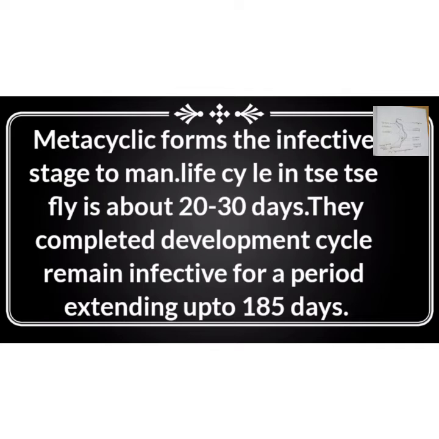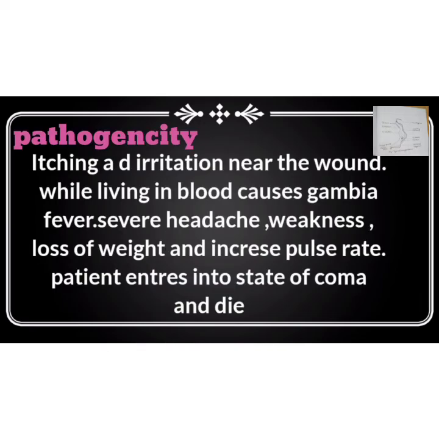The life cycle in the tsetse fly is completed in about 20 to 30 days. The time taken for the complete formation of the infective form inside the tsetse fly is about 20 days. A tsetse fly in which the trypanosomes have completed their development cycle remains infective for a period extending up to 185 days. What are the symptoms?